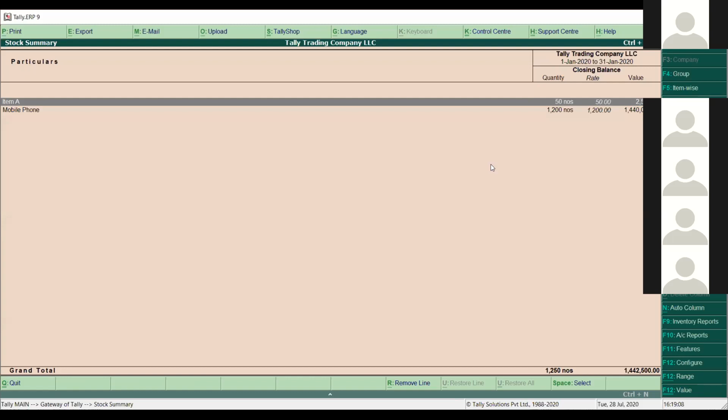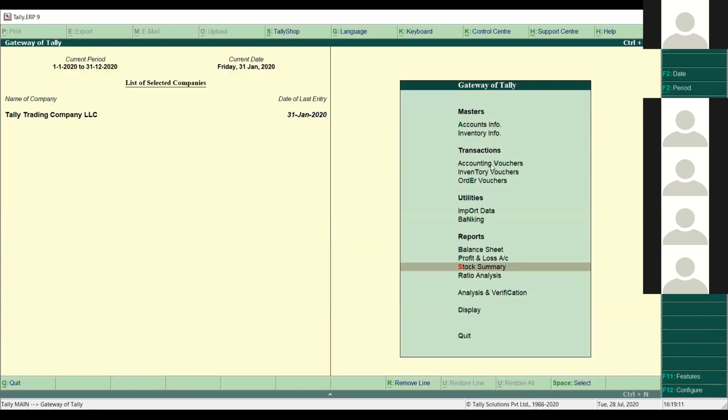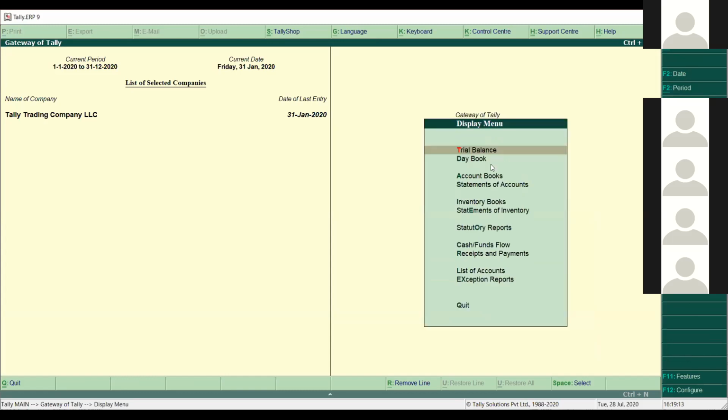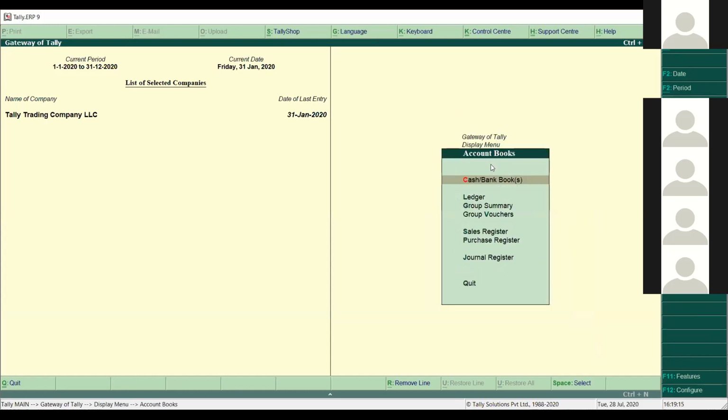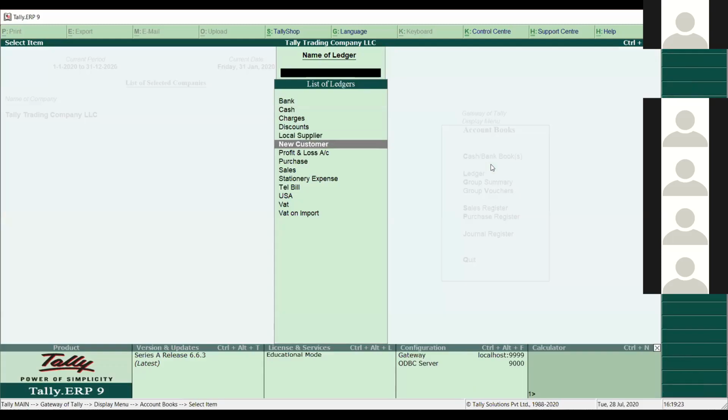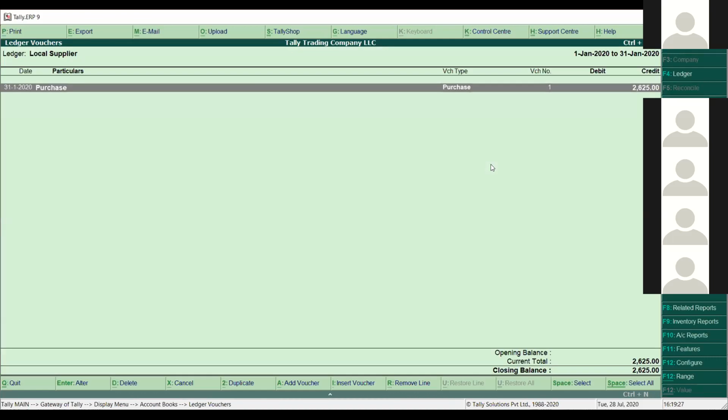If I go back to my accounting, because last time when we checked the accounting report of the local supplier, nothing was coming over there, because we had not posted any accounting voucher. So if I go to ledger and then to the local supplier here, you can see 2,625 dirhams is the pending amount for this local supplier because we have raised the purchase invoice.